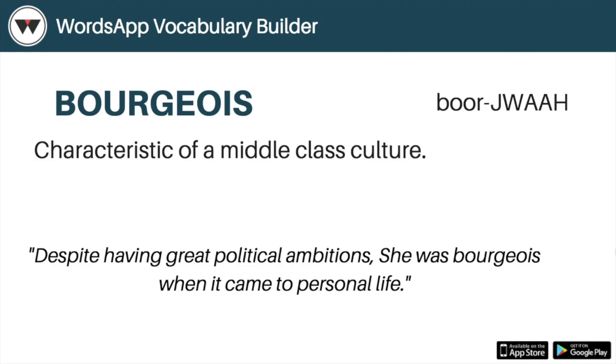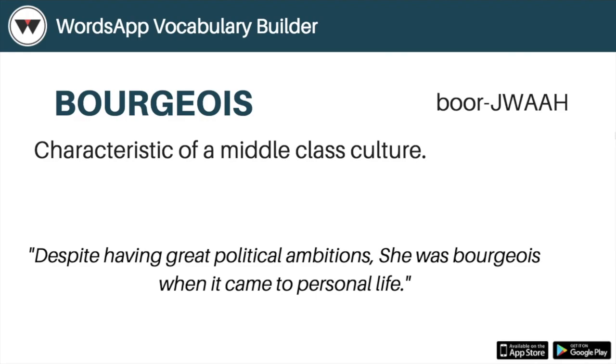The next word, one of my favorite, is bourgeois. Here, as you can see, the pronunciation I've mentioned in easy words, so you don't pronounce it like bourgeois, bourgeois. The proper pronunciation is bourgeois. Such things you can check in the app, it will be pretty helpful for you to understand. They're pretty hard words, you know.